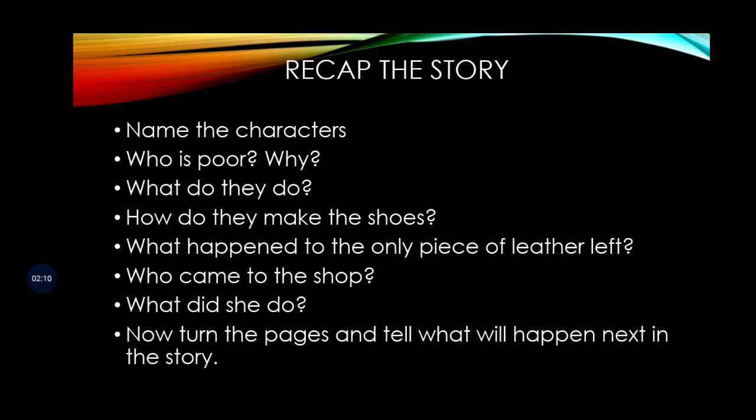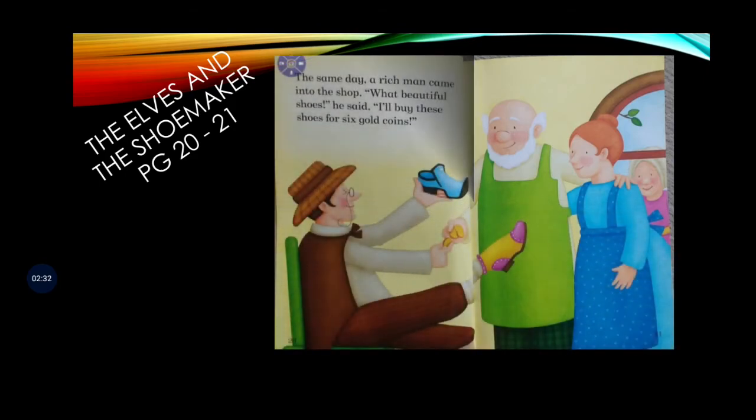Okay, now you can turn your pages and predict what can happen in the story. Predict means what is going to happen next in the story. Okay, you can make a guess by looking at the pictures. You will also find out who made these shoes. Okay, The Elves and the Shoemaker, page 20 and 21.